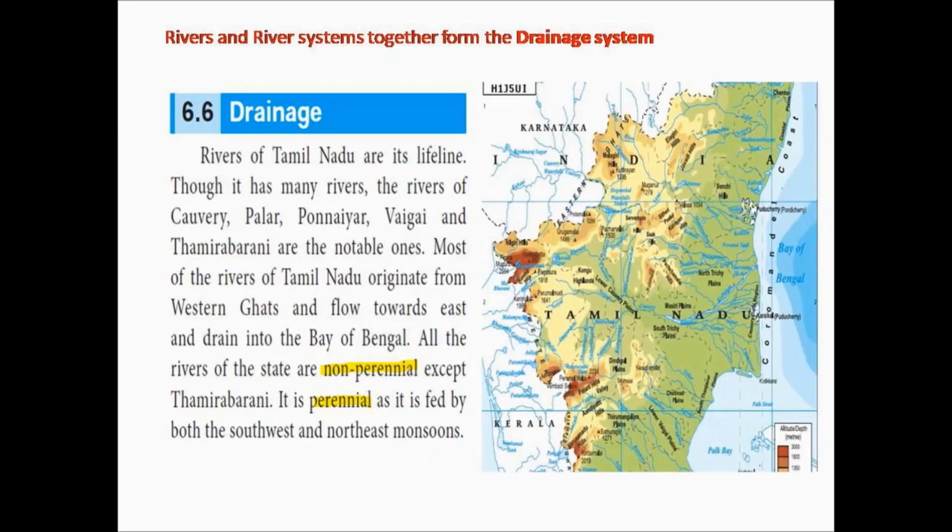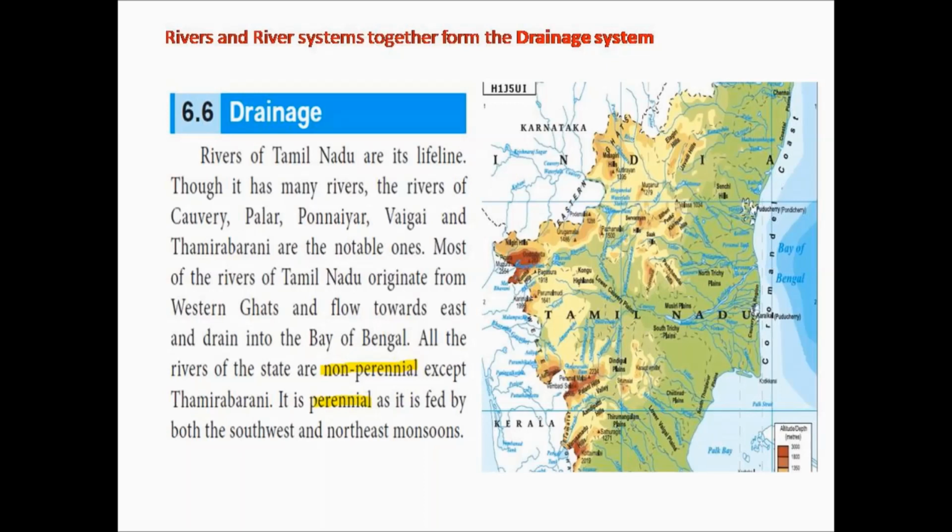Since the study about the river system is an important topic, I would like to explain the topic line by line to you. So students, you also keep the book by your side. Move to page 91. That is the physical map of Tamil Nadu. Follow the class. Identify the rivers and places in your map so that you can understand the lesson better. Coming to the lesson,